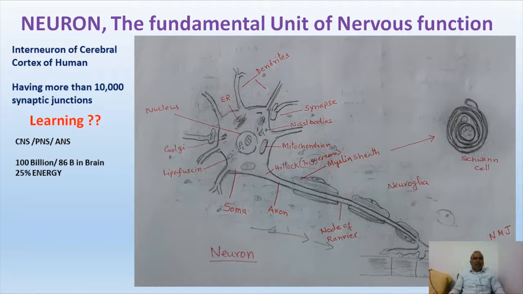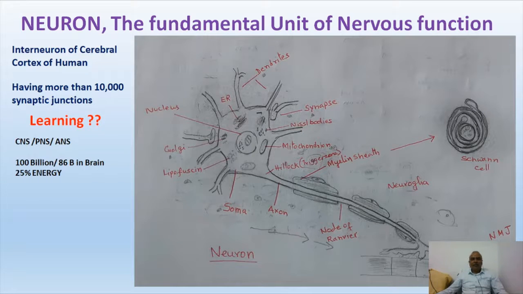Okay, friends, to understand today's lesson, we need to understand the complete structure of a neuron. Neuron is a very, very important part of our nervous system.